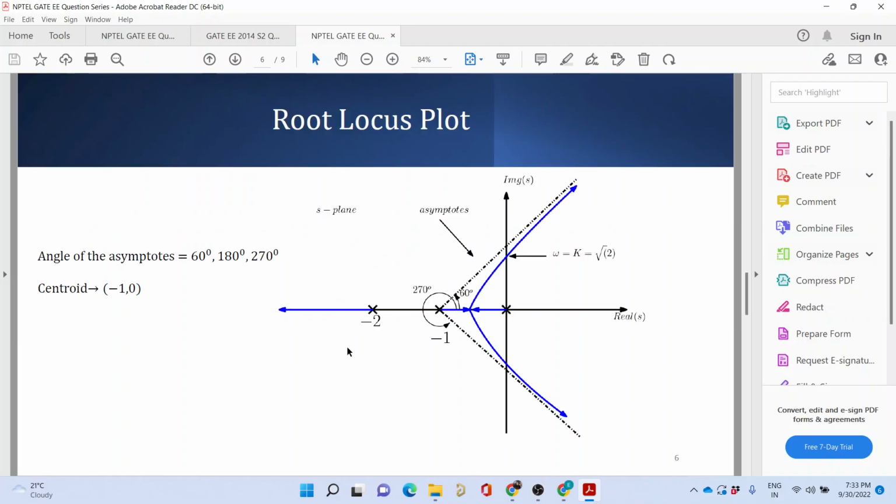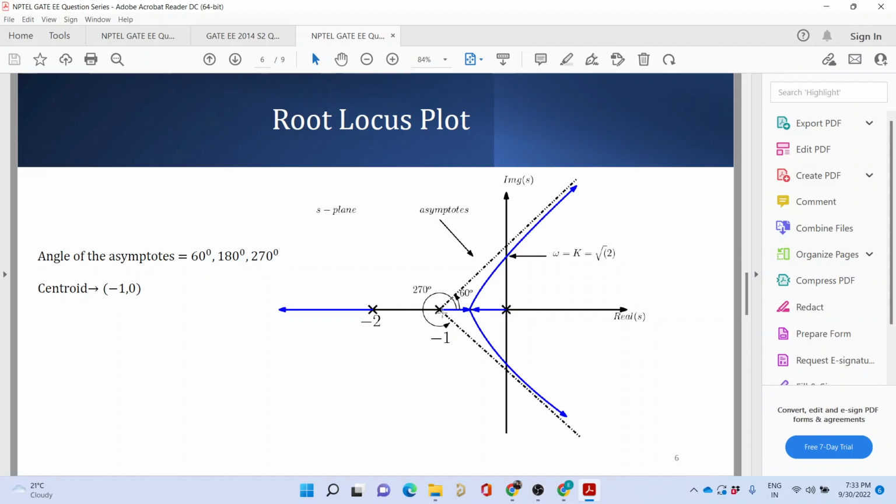Having said that, let us see how the root locus plot would look. We can find the angle of the asymptotes, given by odd multiples of 180 degrees divided by the total number of poles minus the total number of zeros. There are 3 poles and no zeros, so 180 degrees divided by 3 is 60, and then multiplying with odd numbers: 3 into 60 is 180, and 5 into 60 is 300.